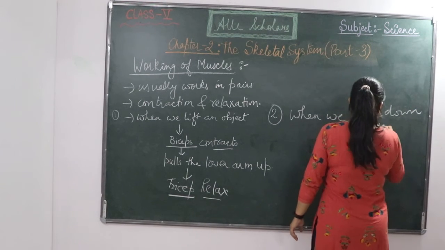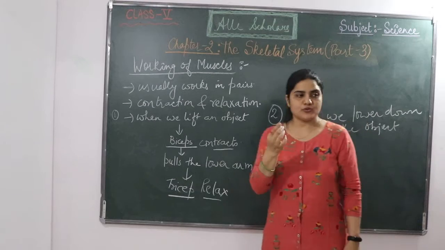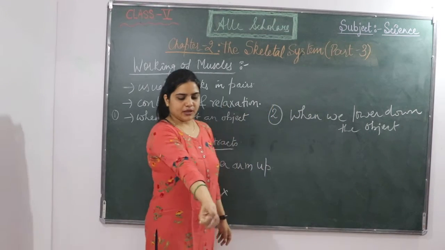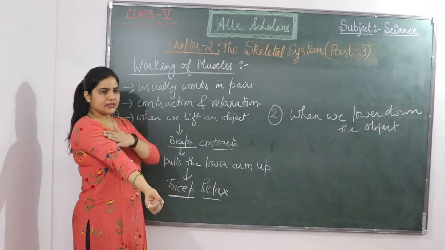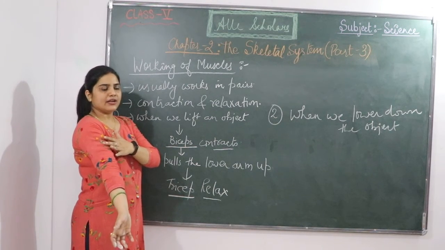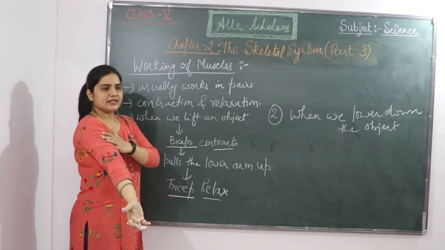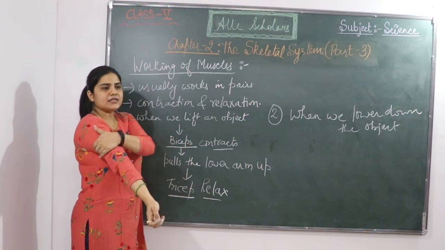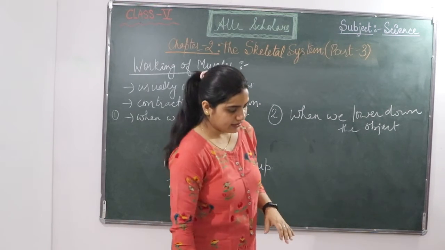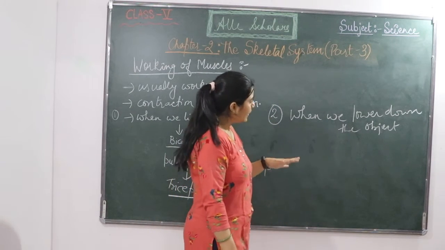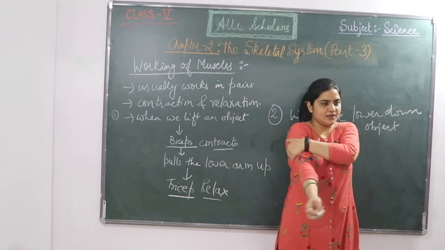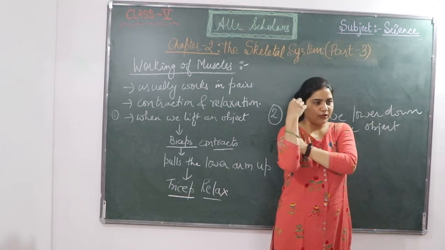Okay. So when you are going to lower down the object, suppose I have this chalk and I am going to keep it here. So when I am keeping it here, what is happening? My bicep is relaxing. It is not contracting, it is relaxing, whereas the tricep is contracting. Just reverse of that. So when we lower down the object, the tricep contracts. This tricep is going to contract to pull the lower arm.